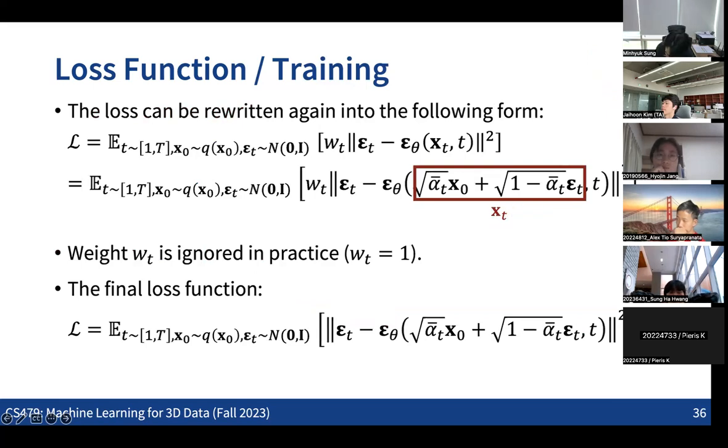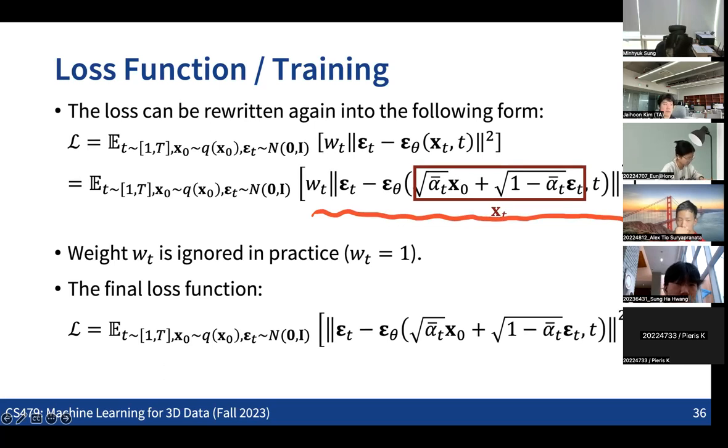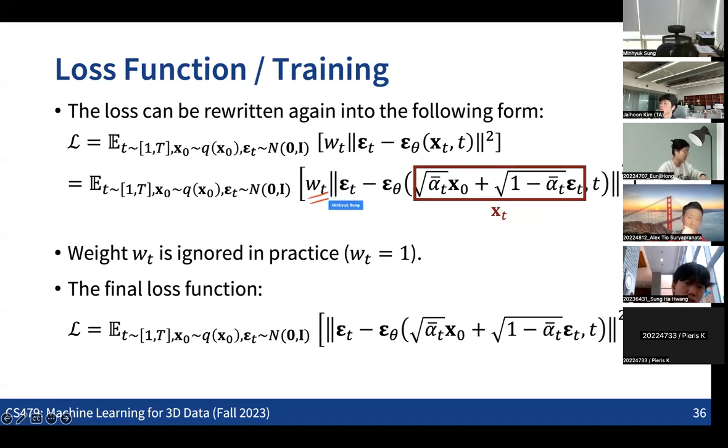Then using the neural net, we are predicting, doing some kind of reverse way. Now, given the xt and the time step t, we want to predict the epsilon t that resulted in the xt from the x0. So we are going to train the neural net in a way that we are minimizing this. Obviously there's some complicated derivation in which there is some weight for each time step t. But in practical cases, people just ignore this weight, and even without this weight, just minimizing this loss function works quite well.